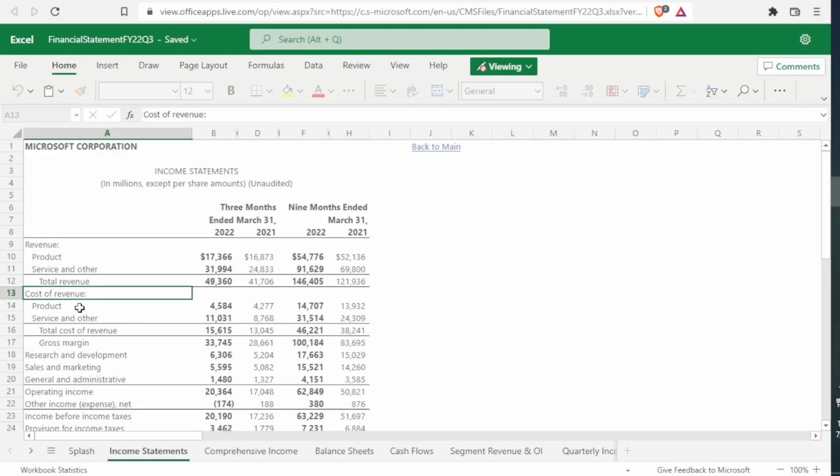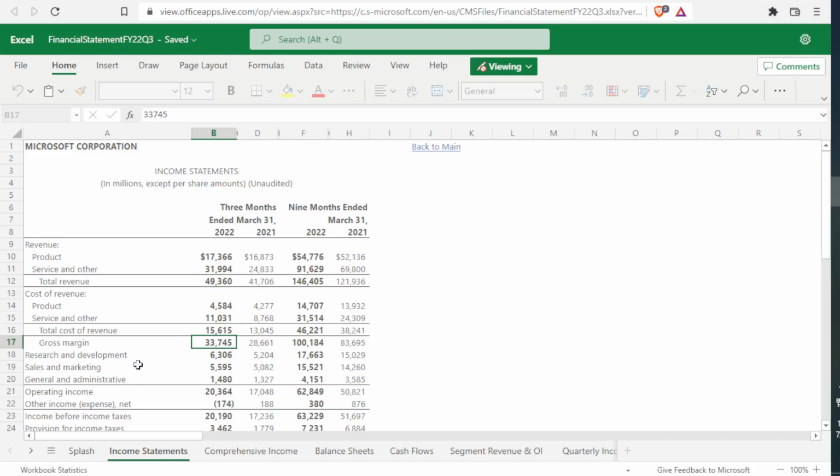Cost of revenue, they broke it down into product, services, and other. No surprise, because it's the cost of the revenue. This was the revenue, so this is how they broke it down. Total cost of revenue is this number right there. So gross margin, they didn't give that to us in the PowerPoint, but the way that you calculate this is you get total revenue, subtract it by cost of revenue, you get gross margin.